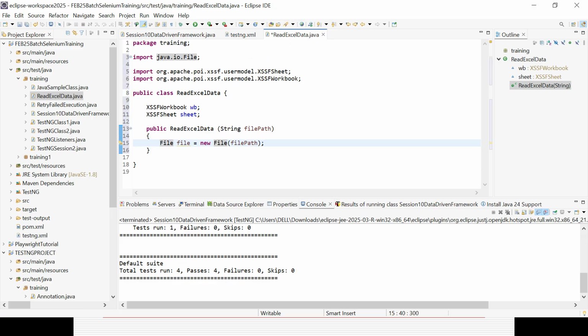After that, you need to call the FileInputStream class. I can create an object called fis equals new FileInputStream, and here you need to give the File class reference.